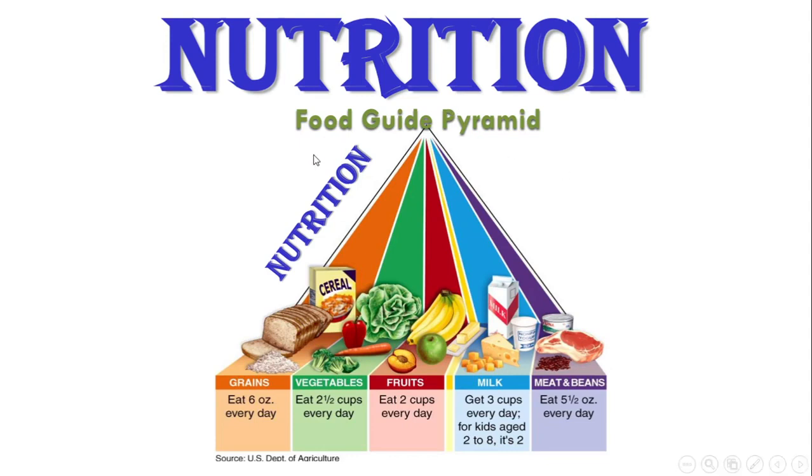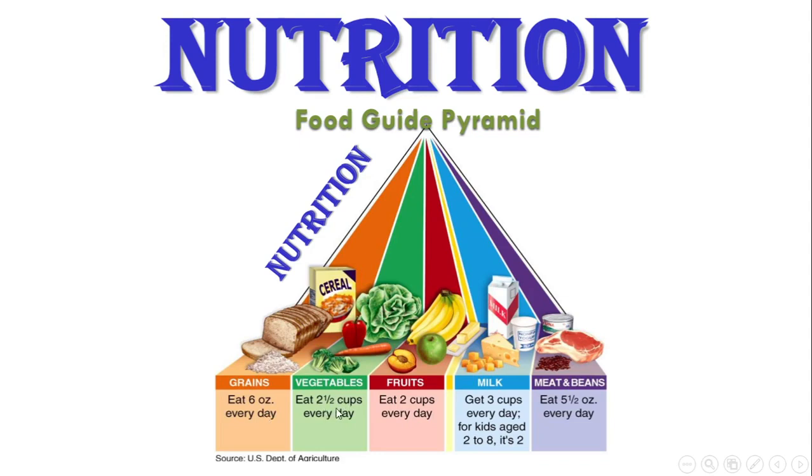Nutrition. Food guide pyramid, الهرم الغذائي. The food should contain grains, حبوب, vegetables, fruits, milk, and meat and beans. And all these amounts should be taken daily. For example, grains, you should eat 6 ounces every day. يعني 6 أواق كل يوم.